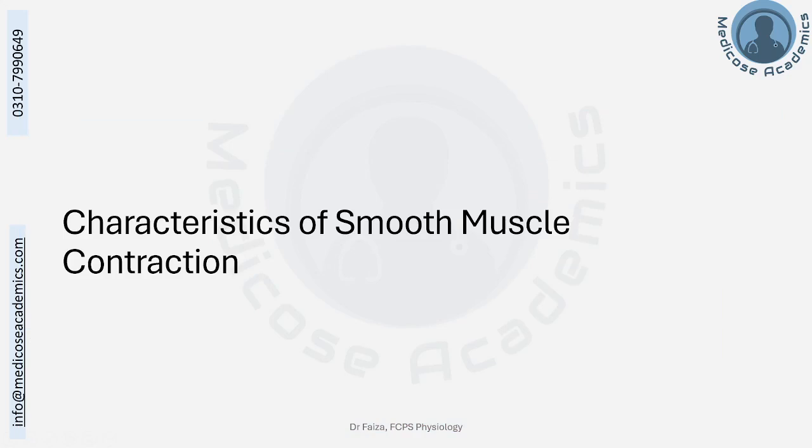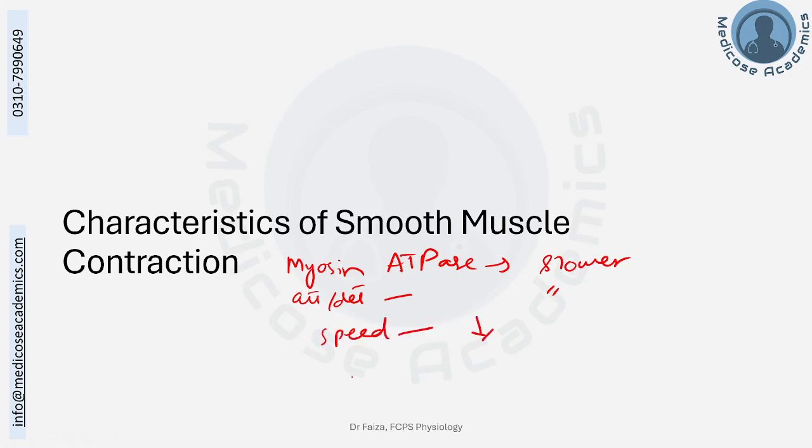Now that we have seen the mechanics of smooth muscle contraction, let's quickly review the characteristics of smooth muscle contraction. Before I show you one by one, keep in mind 2-3 basic rules. Number one, the myosin ATPase activity of smooth muscles is much slower. When the myosin ATPase activity is much slower, the velocity of attachment and detachment, that is cross-bridge cycling, is again going to be slower. That means the speed of contraction would be less. Duration of contraction would be more.